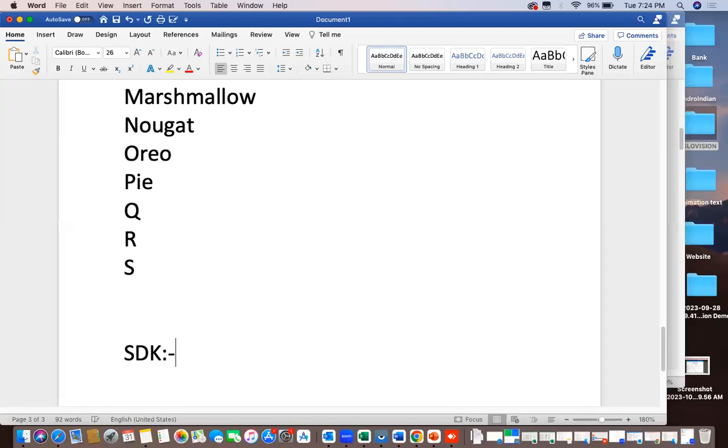But before that, I want to discuss a few things. If you know about this, you need to understand a few words. One is the SDK. Each version has one SDK. SDK means software development kit. So what can this software development kit do? It can do many things.